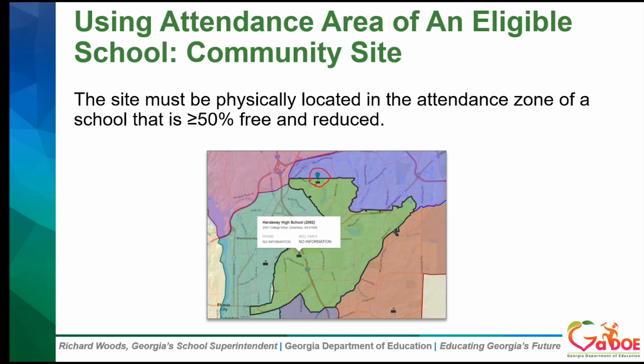This attendance zone is shown on the map here in green, and you see that the site circled in red is located within that green attendance zone area, and the free and reduced for Hardway High School is 64.88%. So the community site would be considered area eligible based on being located in the attendance area of Hardway High School.